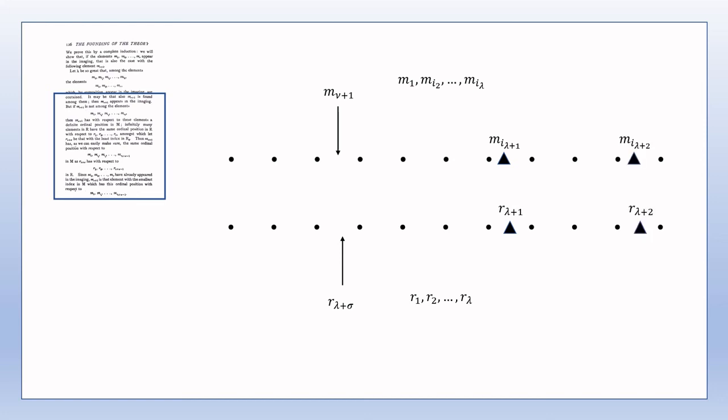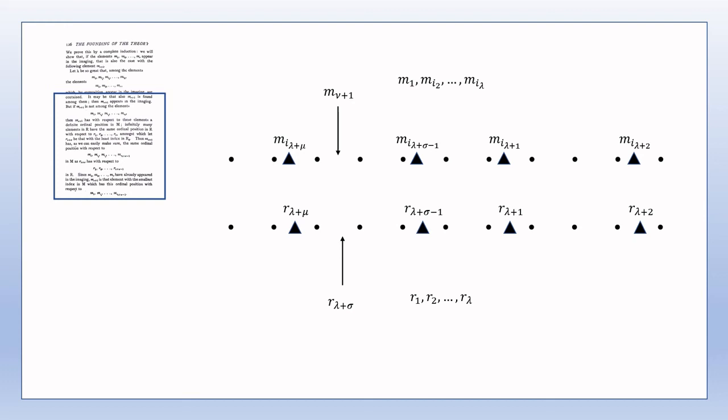We can continue this for all μ such that 1 ≤ μ ≤ σ−1. And we see that indeed, m_{ν+1} has the same ordinal position to m_{i1}, m_{i2} up to m_{i(λ+μ)} that r_{λ+σ} has to r_1, r_2 up to r_{λ+μ} for each 1 ≤ μ ≤ σ−1. And in particular, m_{ν+1} has the same ordinal position to m_{i1}, m_{i2} up to m_{i(λ+σ−1)} that r_{λ+σ} has to r_1, r_2 up to r_{λ+σ−1}, as claimed.